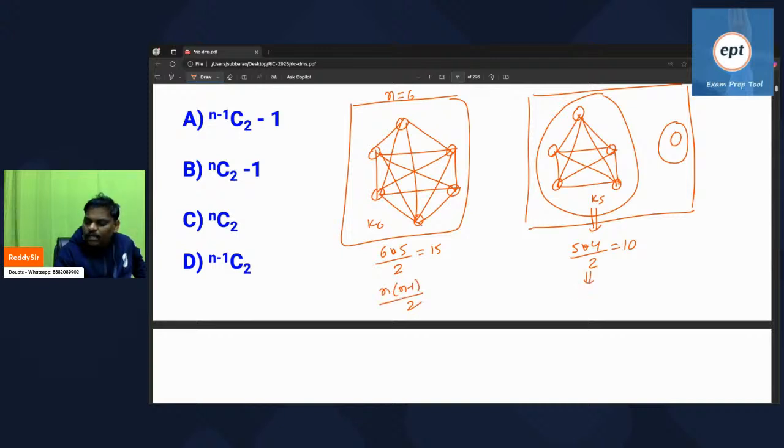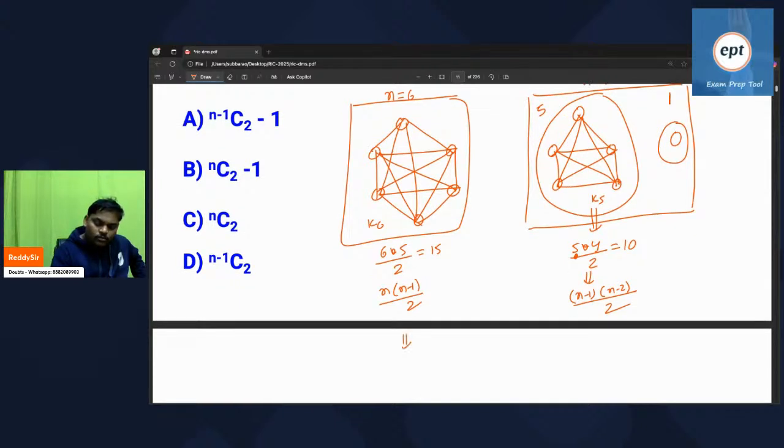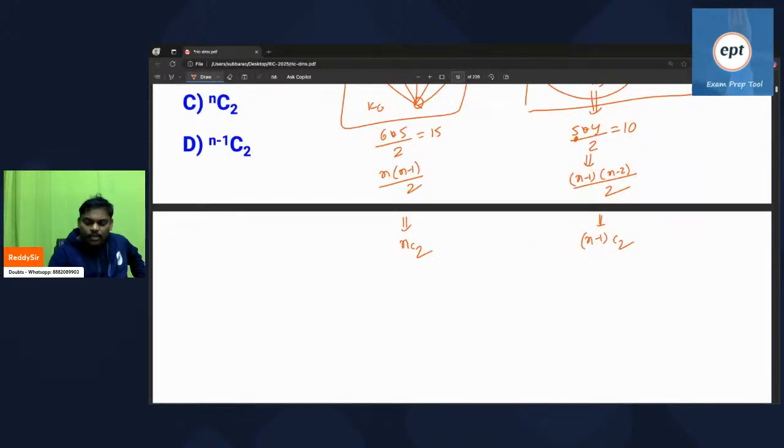But here it became n minus 1 into n minus 2 by 2: 5 vertices, so 5 into 4 by 2. Remember, n into n minus 1 by 2 is nC2, and n minus 1 into n minus 2 by 2 is (n-1)C2. So the answer is option D. Thank you so much to the people who said option D, thank you Bhushan, thank you Abhiraz. K(n-1), a complete graph.